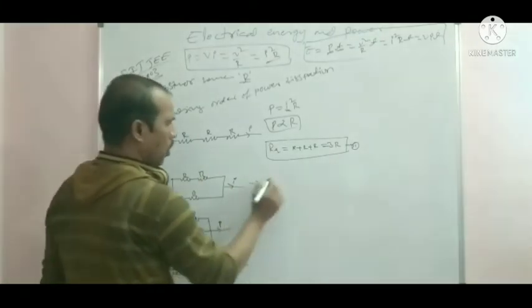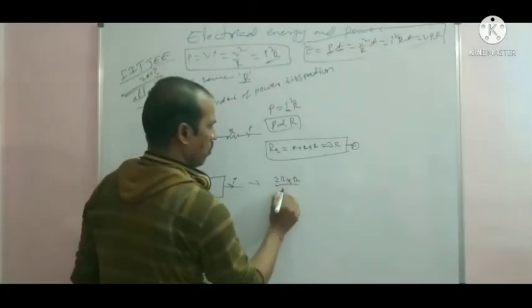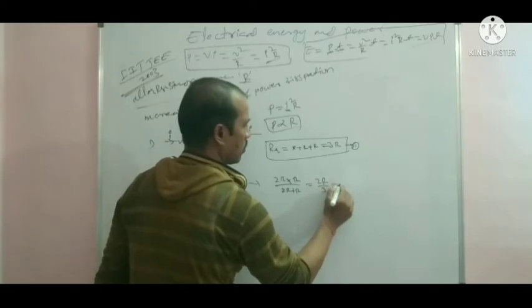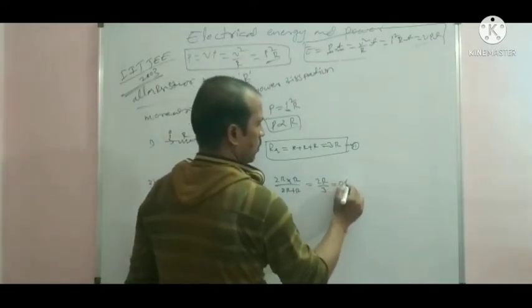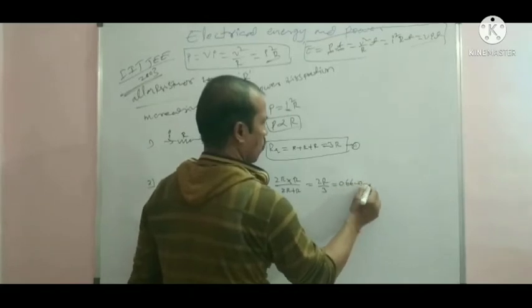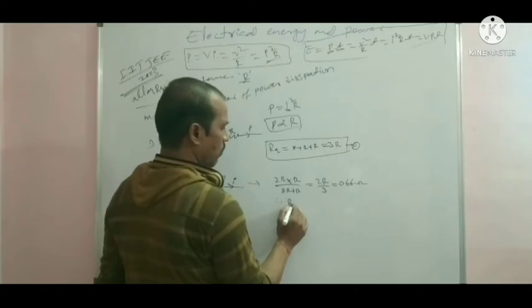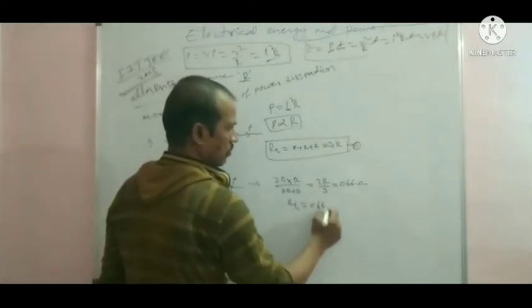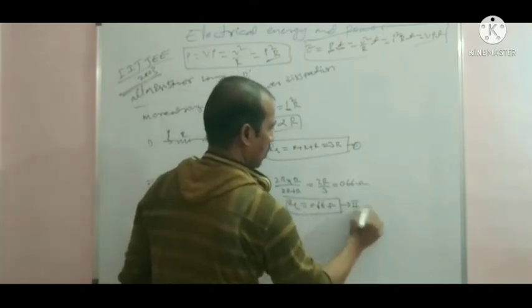So 2R into R by 2R plus R is equal to 2R by 3, which is 0.66 R. The effective resistance of the second circuit is 0.66 R.